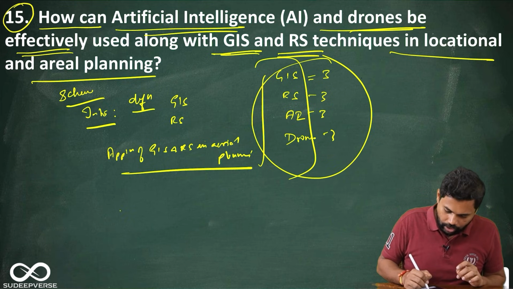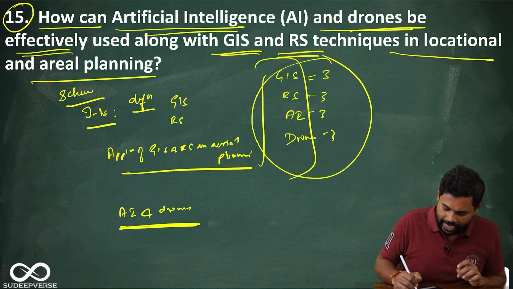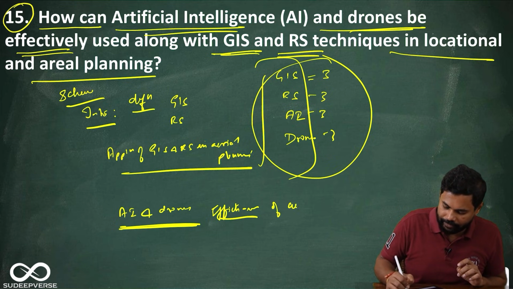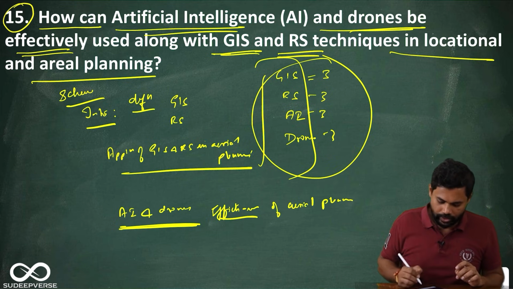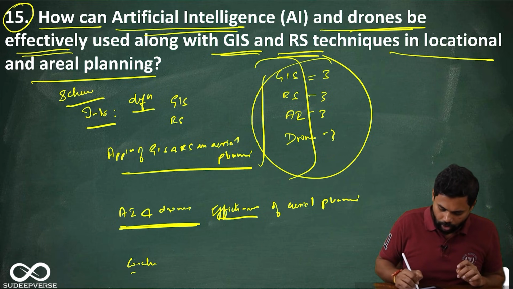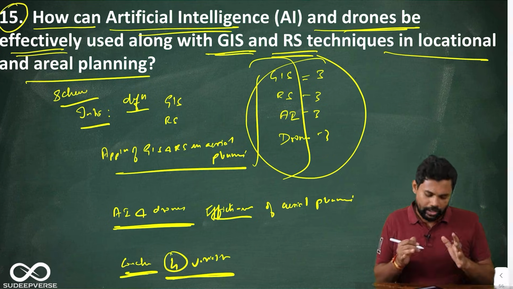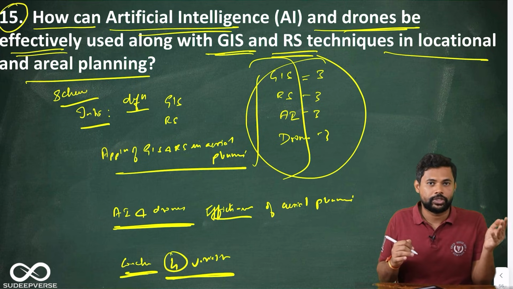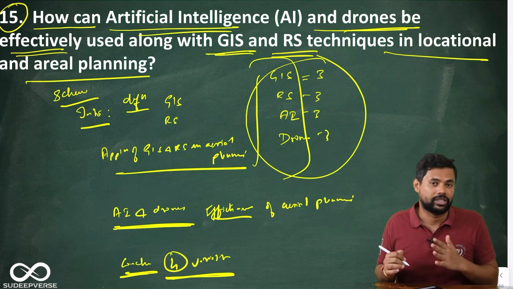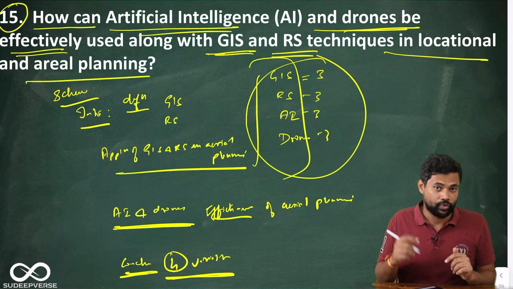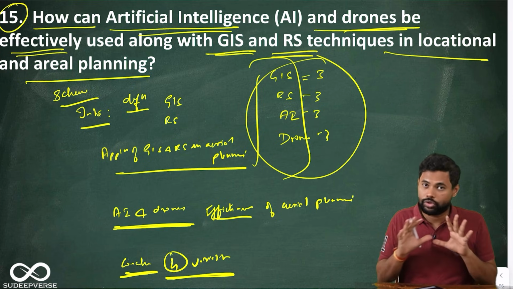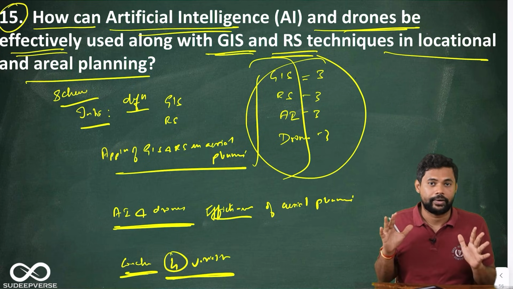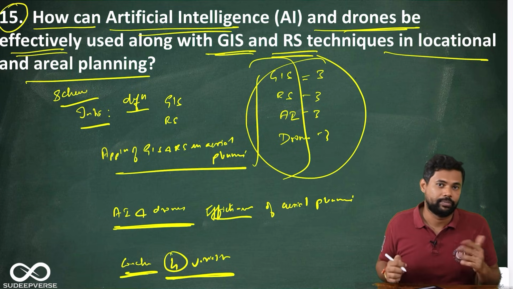Then I'll talk about how AI and drones have increased effectiveness of aerial planning. Okay, and finally I'll conclude by talking about all the 4 variables. Okay, so this is the flow. I will use those variables, and only with that variables I'll try to structure the answer. That is the smartness that you have to use. So whenever in the question they use lot of variables, you should not be afraid. You should actually take advantage of that. Okay, so this is the schematic. So let us jump right to the answer.